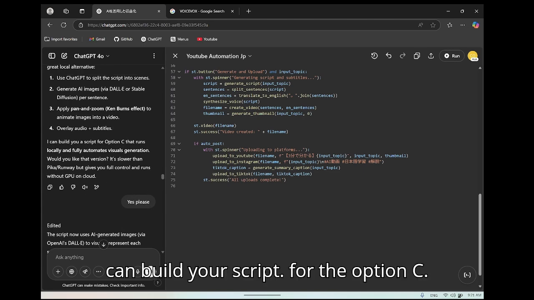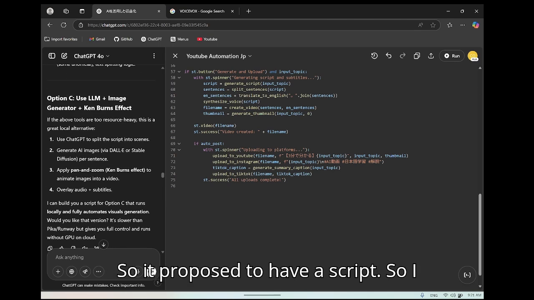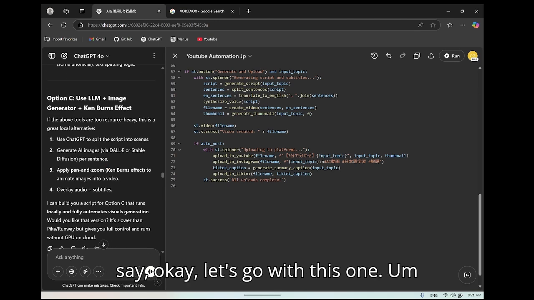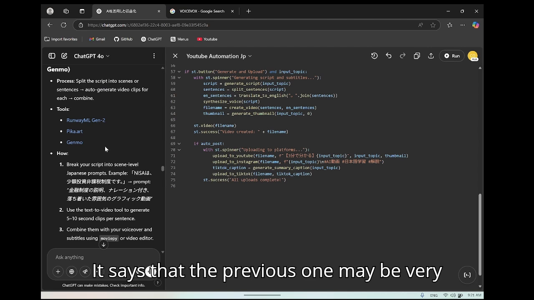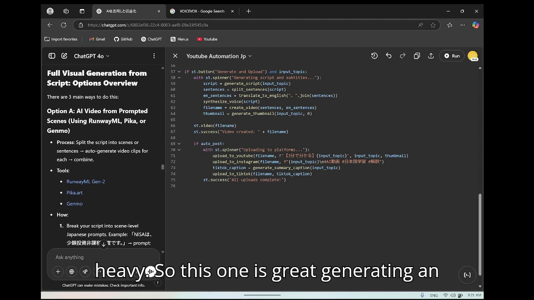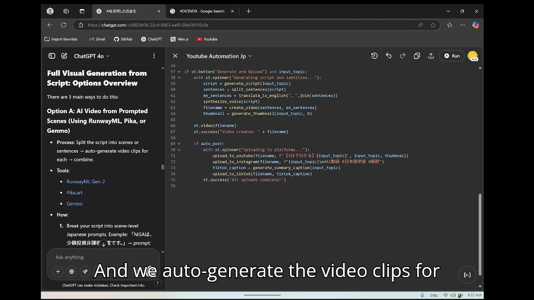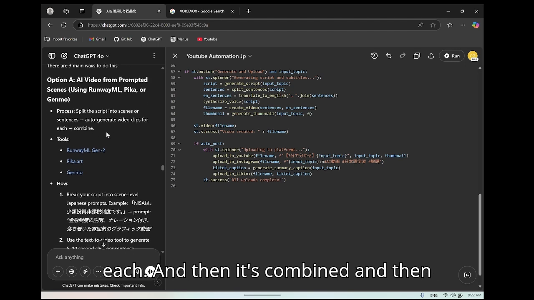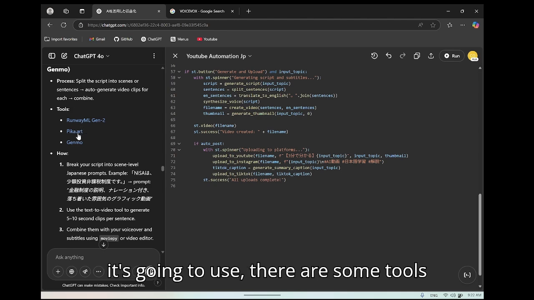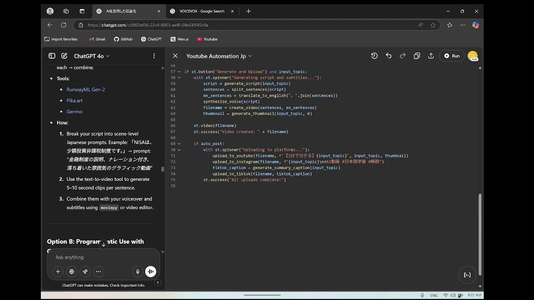I can build you a script for option C, so it proposed to have a script. So I say, okay, well, let's go with this one. It says that the previous one may be very heavy, so this one is generating an AI video from the scene. But first, we split the script into scenes or sentences, and we auto-generate the video clips for each, and then it's combined. There are some tools to generate videos